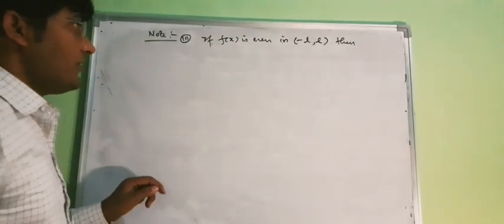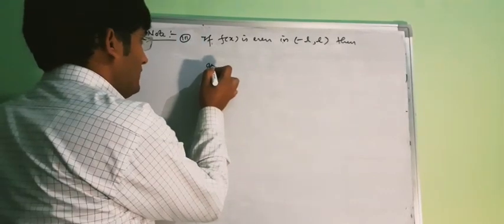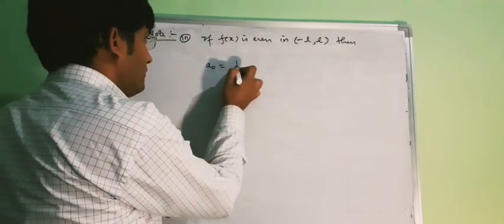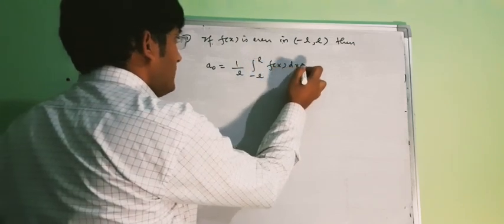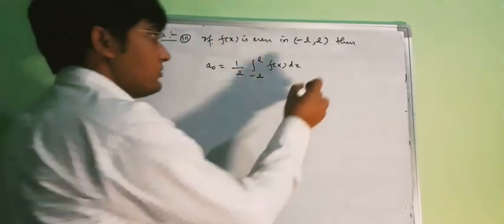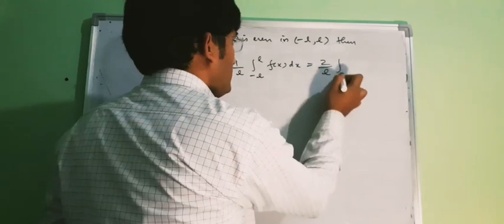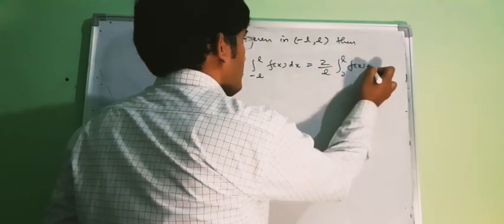So if your f(x) is even, then our a naught will be 1 upon L, minus L to L, f(x) dx. Now as the function is even, this will be your 2 upon L, 0 to L, f(x) dx.